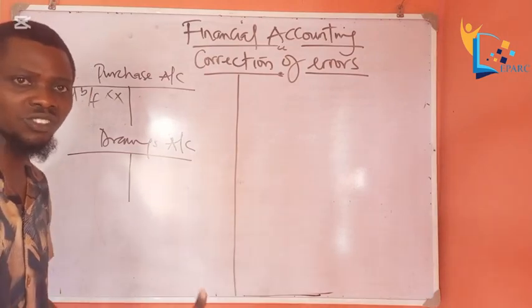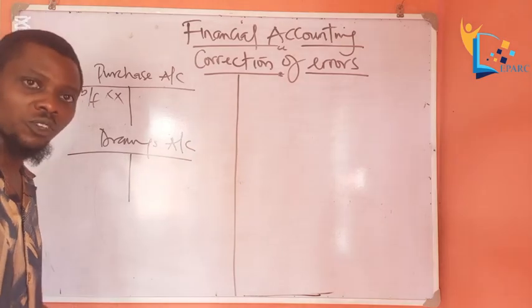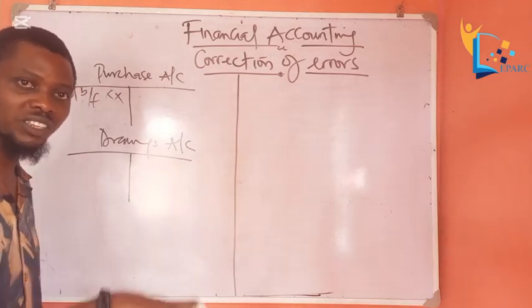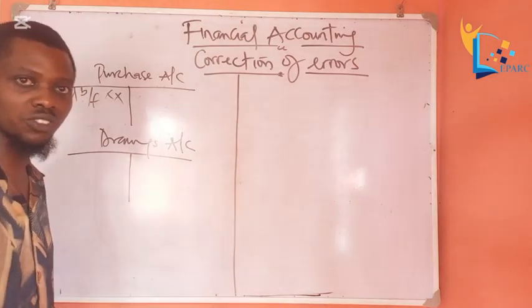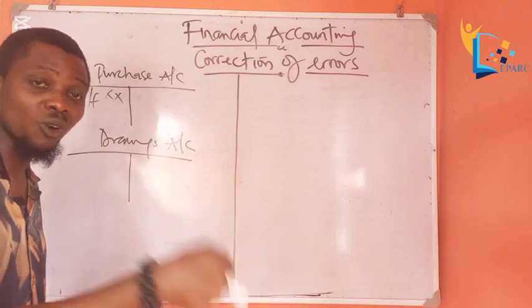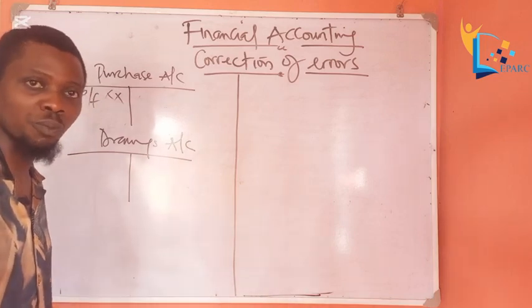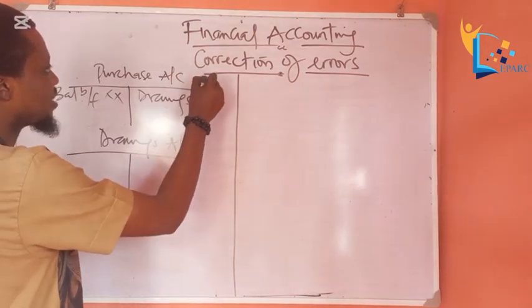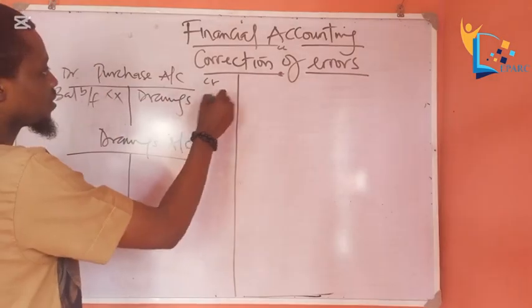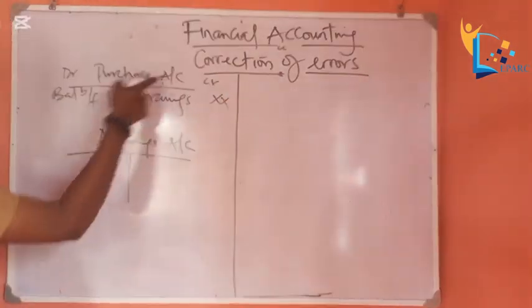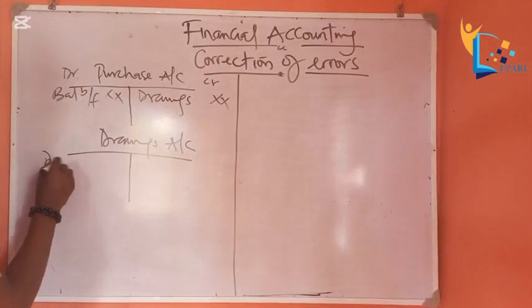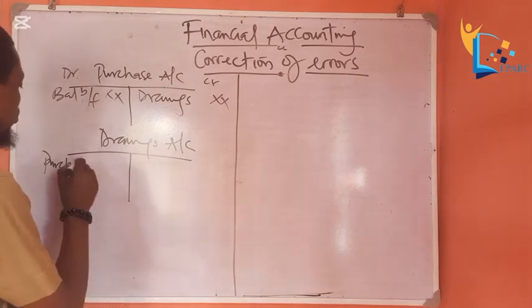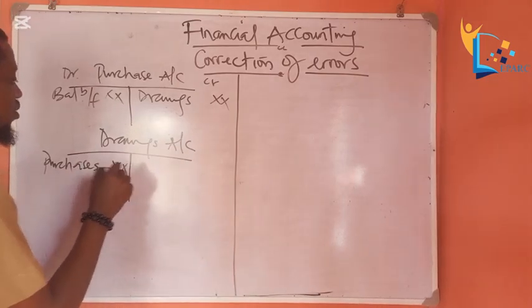You can't take from what is not existent. So when you withdraw from purchases, it is goods withdrawn, and that withdrawal affects purchases, so it will reduce the amount of purchases. That is why drawings is on the credit side of the purchases ledger. While with the double entry principle, remember, every debit entry must have a corresponding credit entry. So purchases. So this is the correction.